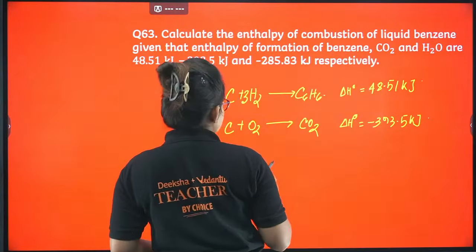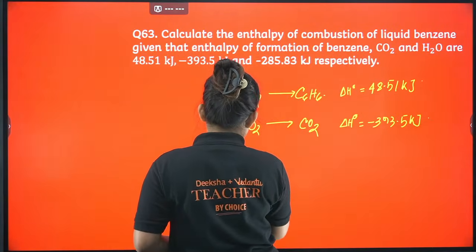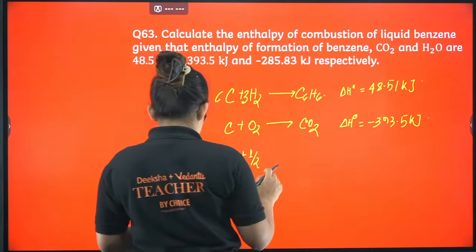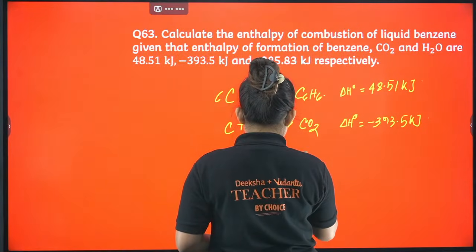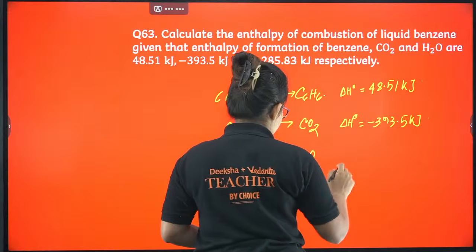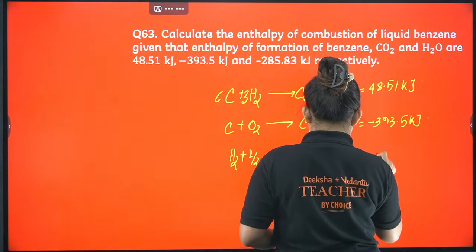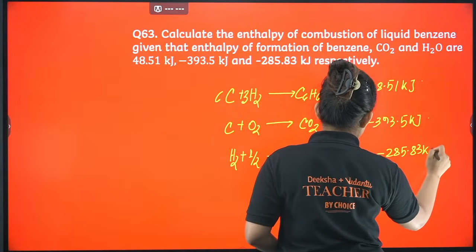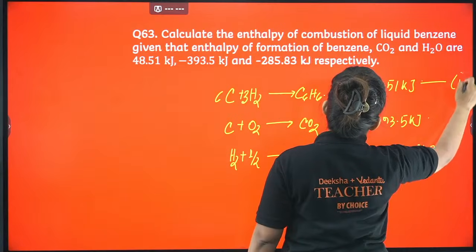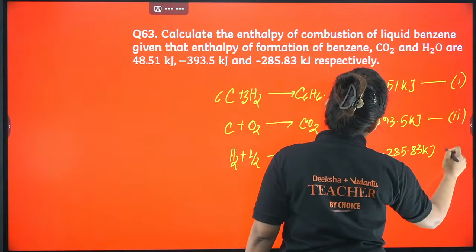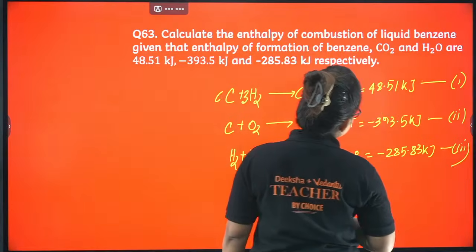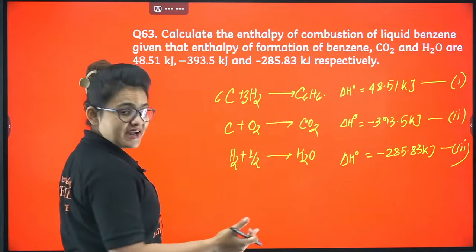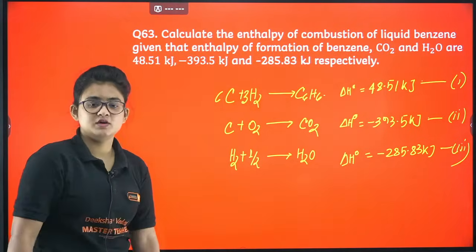Next is water. H2 plus half O2, this is already balanced, will give you H2O liquid. So for this case delta H naught is given as minus 285.83 kilojoule. So let this be equation number 1, this is equation number 2, and this is equation number 3. And what is the main equation? That is the combustion of benzene. There I have to come up utilizing these 3 equations.